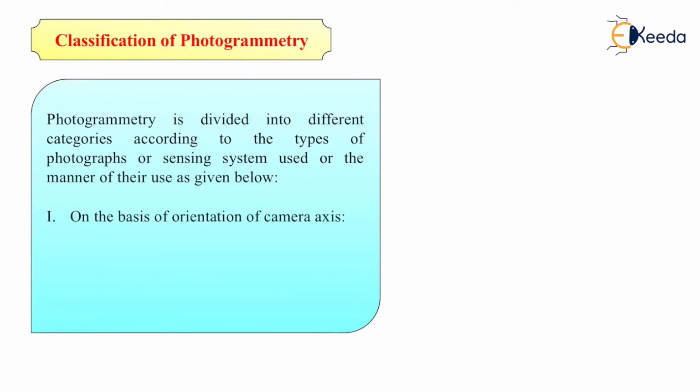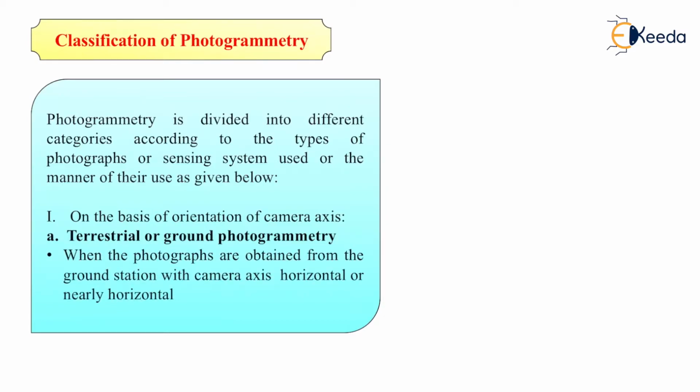First is on the basis of orientation of camera axis. The first one is terrestrial or ground photography. When the photographs are obtained from a ground station with camera axis horizontal or nearly horizontal,